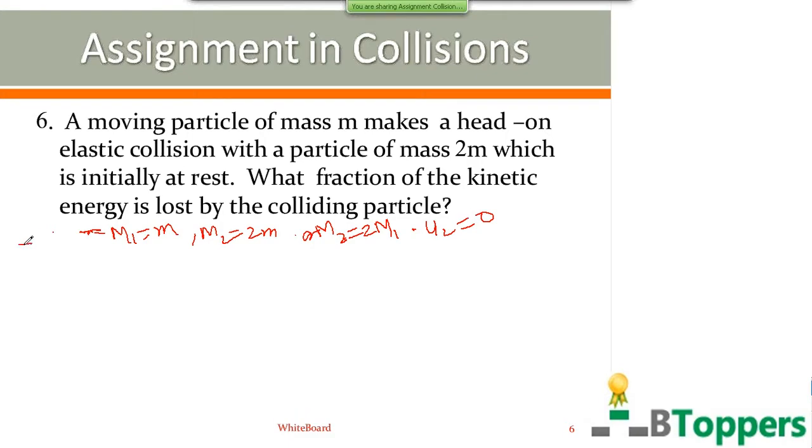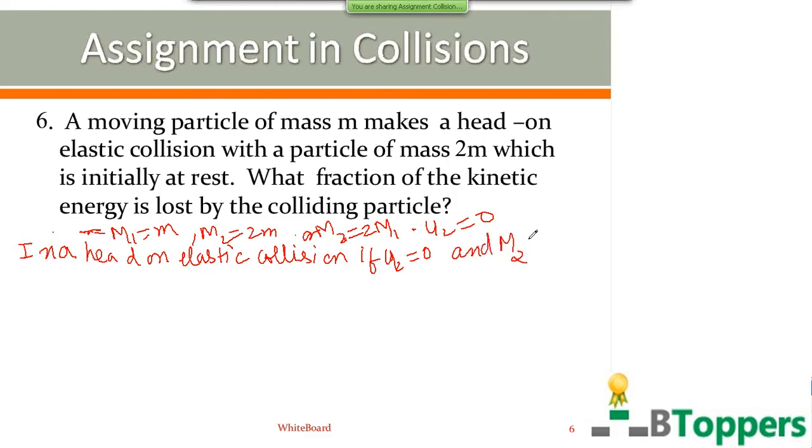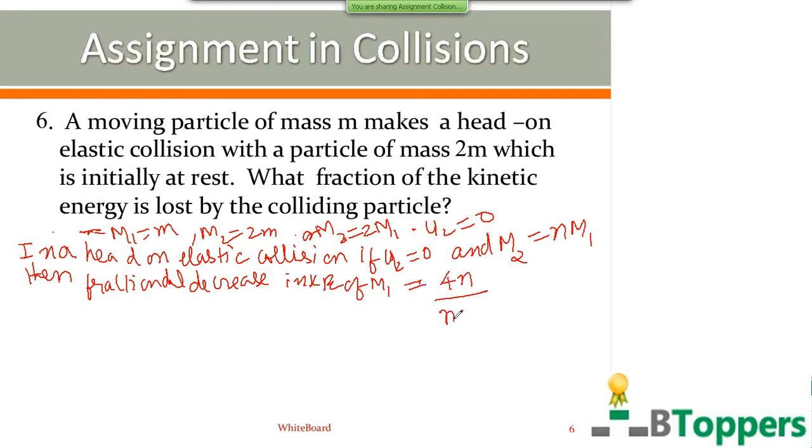As I discussed in the second special case of one-dimensional elastic collision, in a head-on elastic collision, if the second particle is initially at rest and the mass of one of the colliding particles is n times the mass of the other particle, then the fractional decrease in kinetic energy of the first particle, which is transferred to the second particle, is given by 4n by n plus 1 whole square.